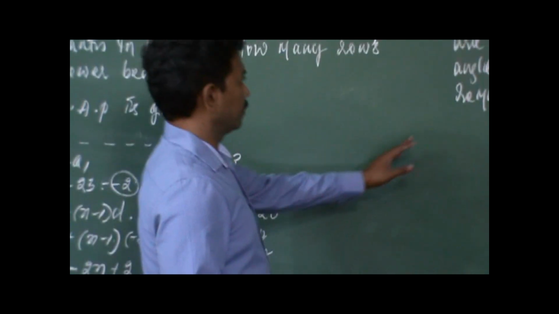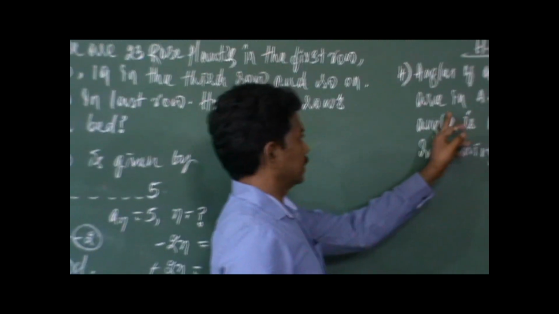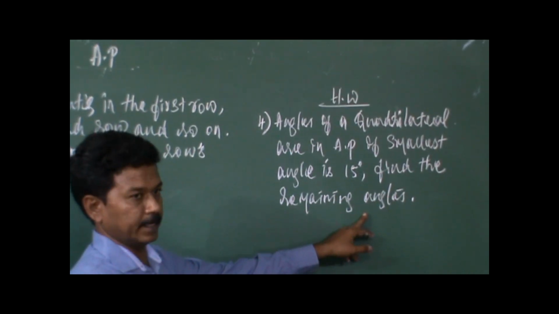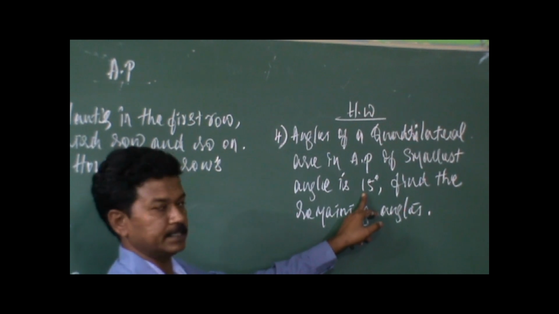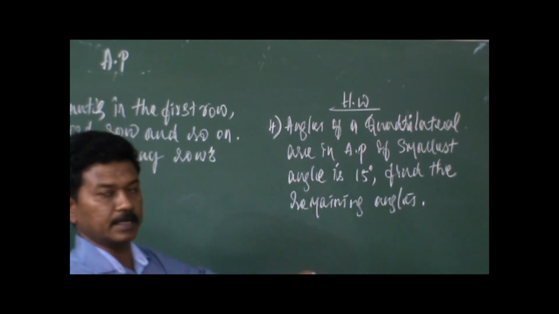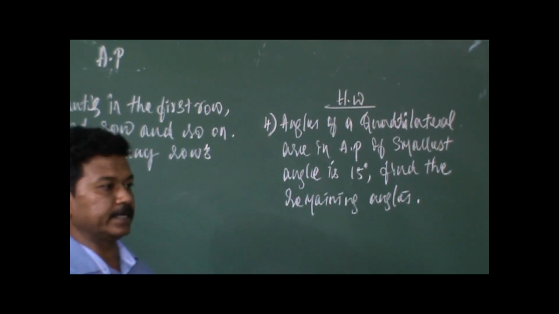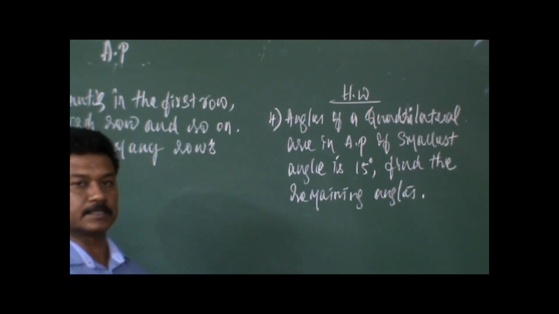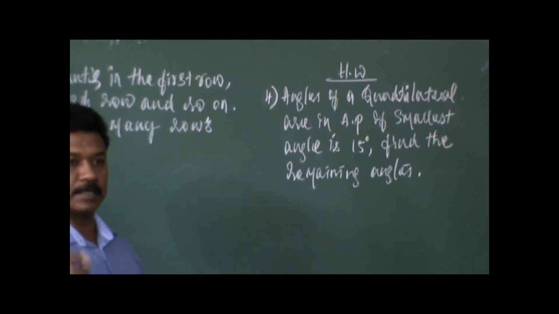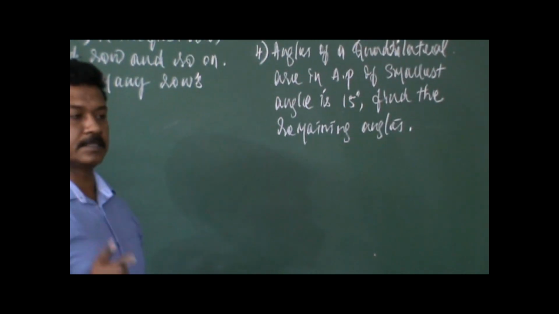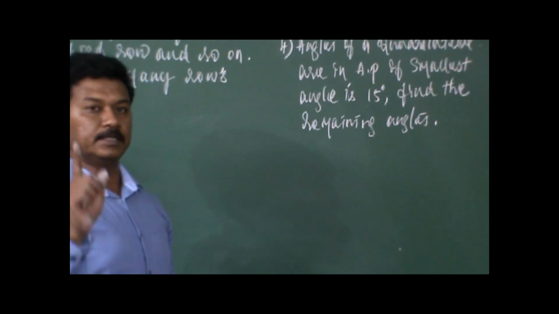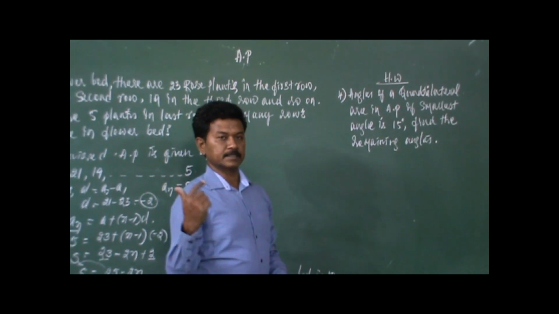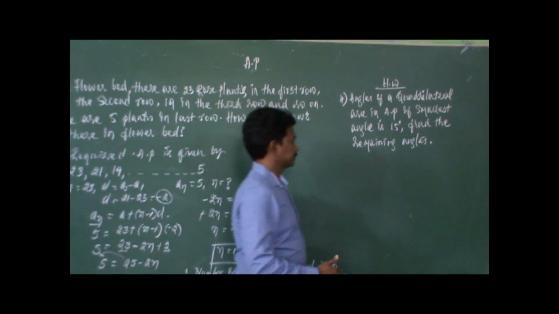So this is the homework problem for you. Angles of a quadrilateral are in AP. If smallest angle is 15 degrees, find the remaining angles. So smallest angle is 15 degrees means A is 15. A quadrilateral has 4 angles. So therefore take them as A, A plus D, A plus 2D and A plus 3D. When you take the sum of 4 angles, remember that sum of 4 angles in a quadrilateral is not 180 degrees, it is 360 degrees. Then all the remaining procedure is same as the previous problem. Right.